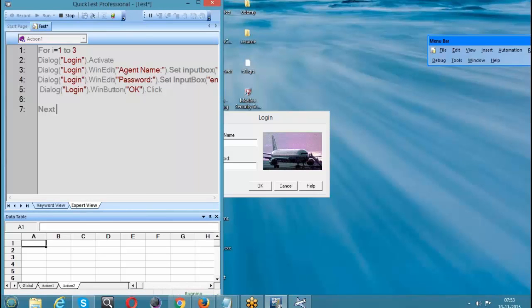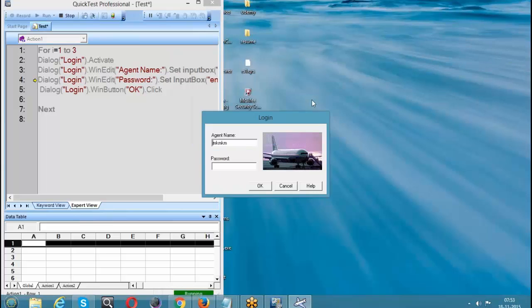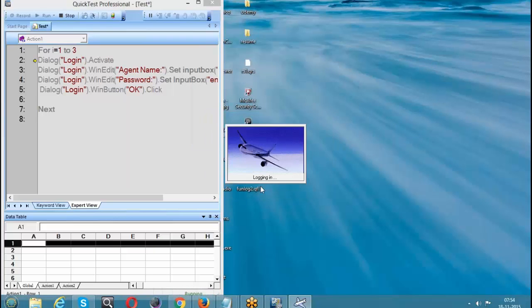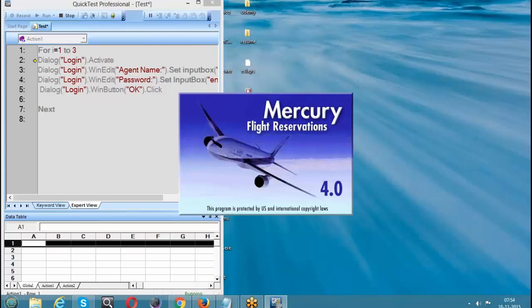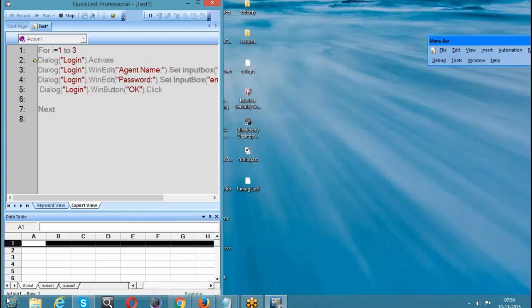This is the first iteration. Everyone please observe that. It is asking for the agent name. I am going to give the agent name. First iteration. Now it's on line 4. Your execution, the yellow mark, is on line 4. I guess you can see it here, line 4. Again it has gone to line 2 now. Just have a look at that. The breakpoint where we created it, there is a yellow mark pointing up. So it is at line 2. It is the second iteration.